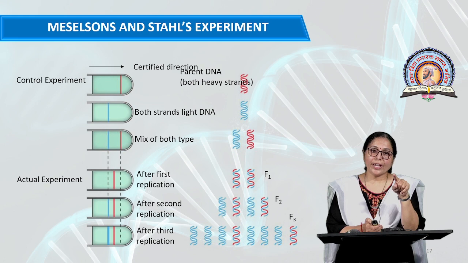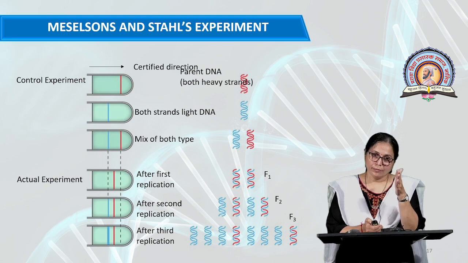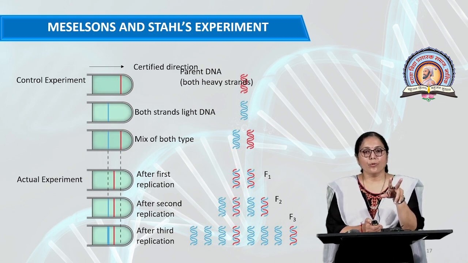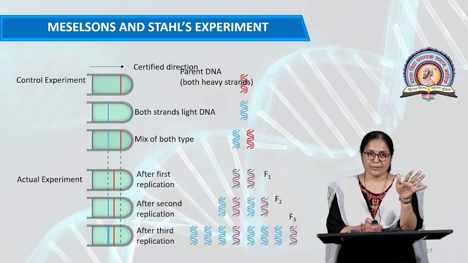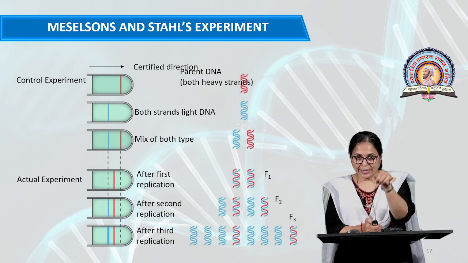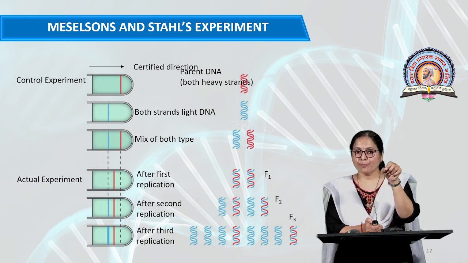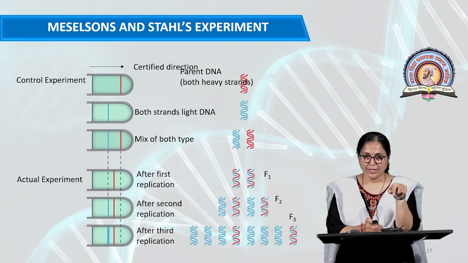The heavy DNA shows a red band at the base, the light DNA shows a blue band, and the mixture shows both types of bands, heavy and light. These first 3 tubes are the control experiment, the standard: heavy DNA shows a red line, light DNA shows a blue line, and the mix shows both red and blue.